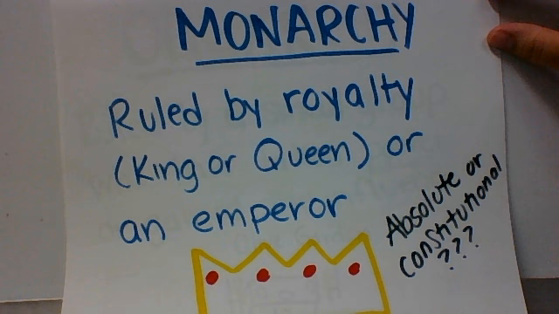Another authoritarian type of government is a monarchy. It's when royalty, like a king or queen or an emperor, has the power. There are two types of monarchies. An absolute monarchy is when the king, queen, or emperor exercises supreme powers, all of them. A constitutional monarchy is one that shares governmental powers with elected legislatures or lawmakers.